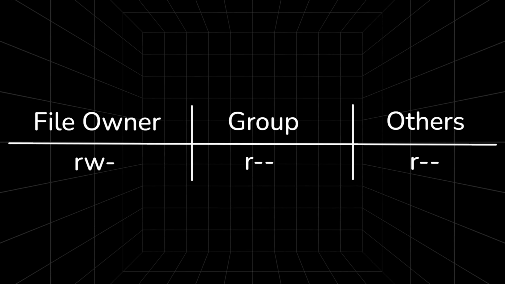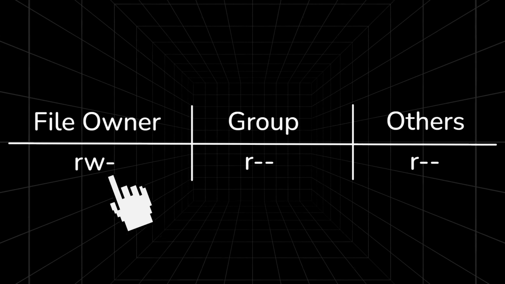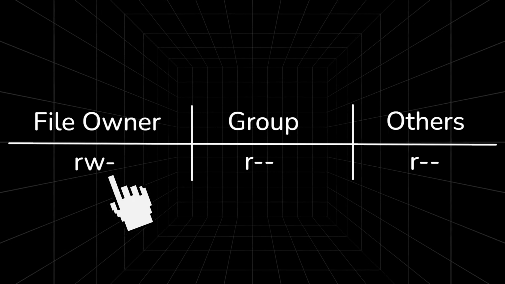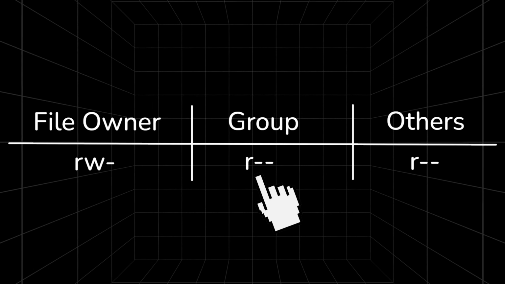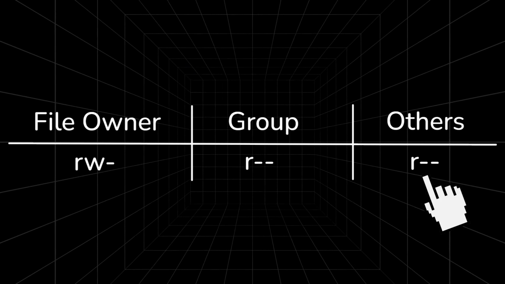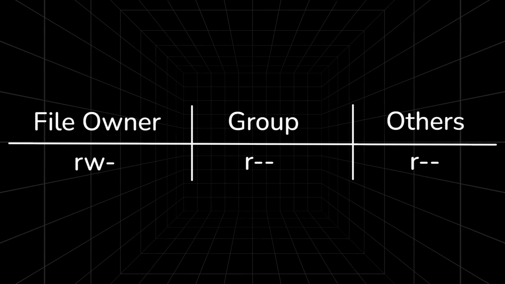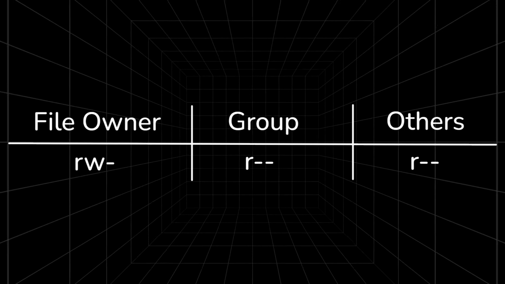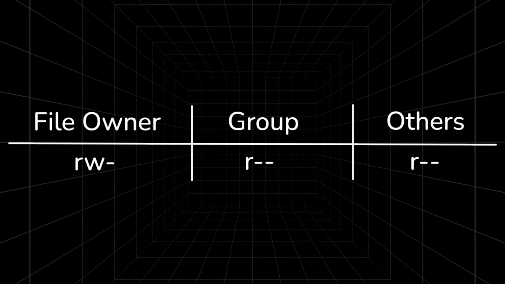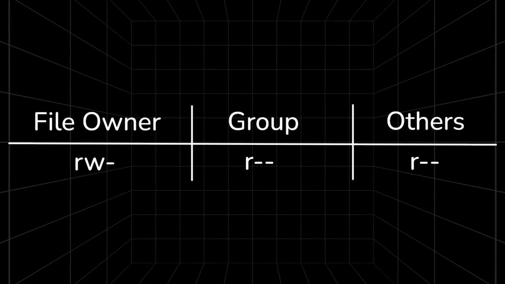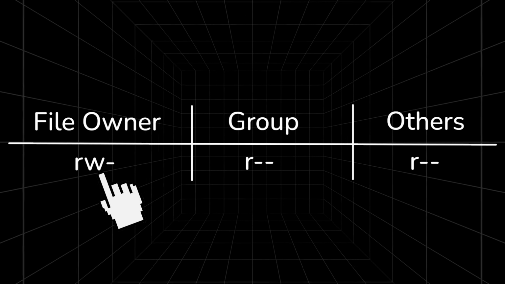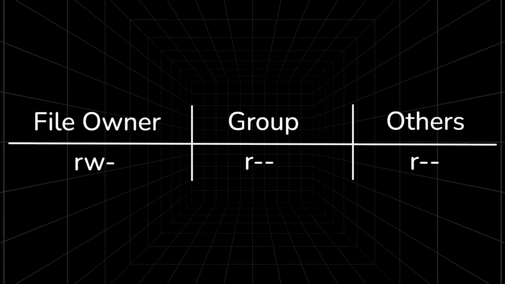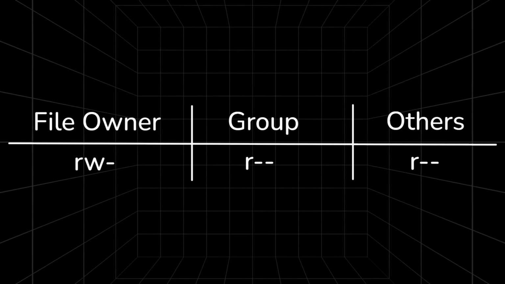Permissions are divided into three groups: the user who created or owns the file, the group users that the file belongs to, and all other users on the system. Each group has read, write, and execute permission set. For example, if you see that the permissions of a file are like on the screen, this means the file owner has read and write permissions. The group has only read permission. Others have only read permission.